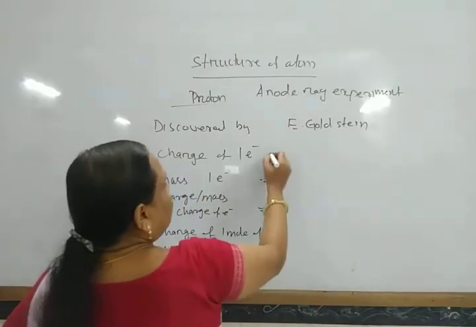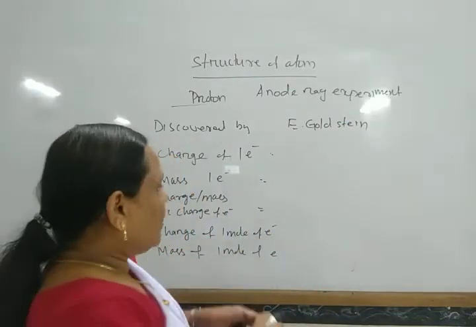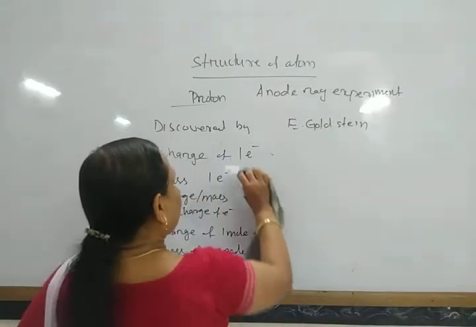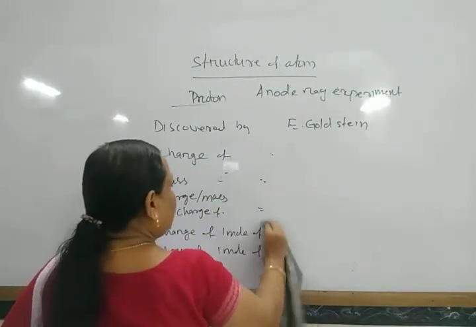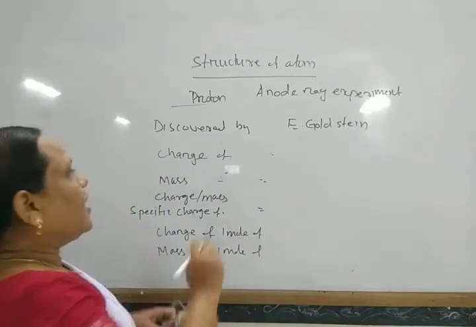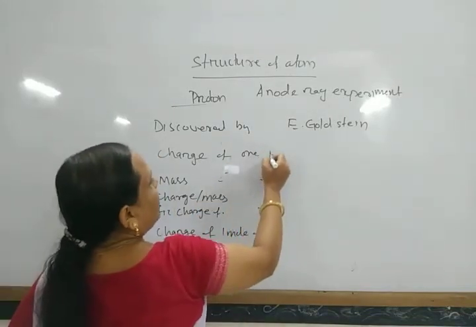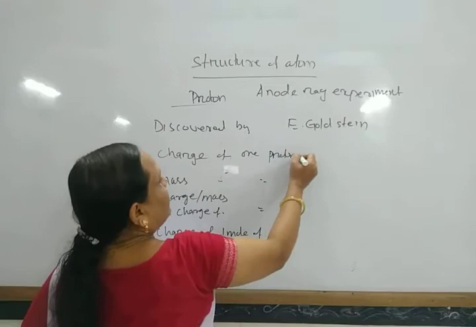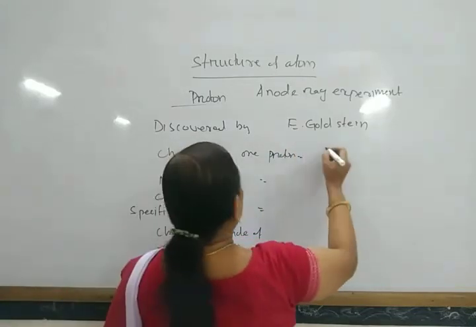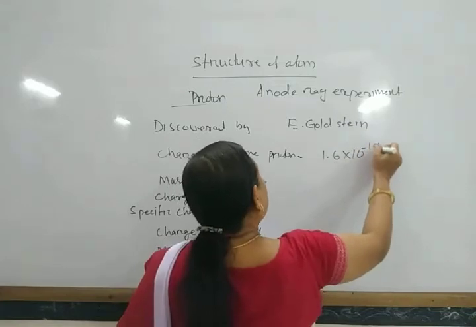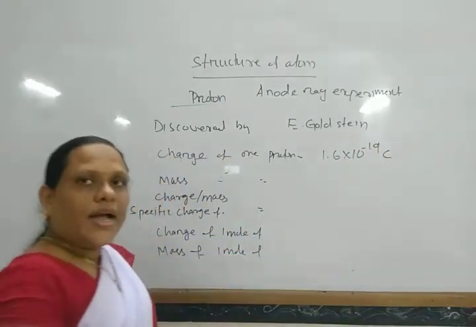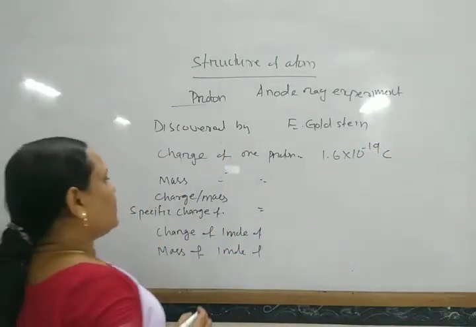The charge of 1 proton is similar to that of 1 electron. In this way, the charge of 1 proton is equal to 1.6 into 10 to the power minus 19 coulomb, and proton carries positive charge.